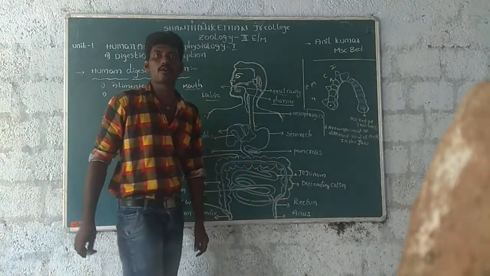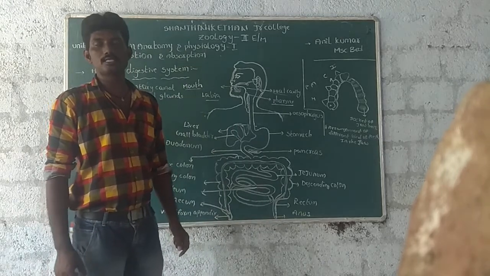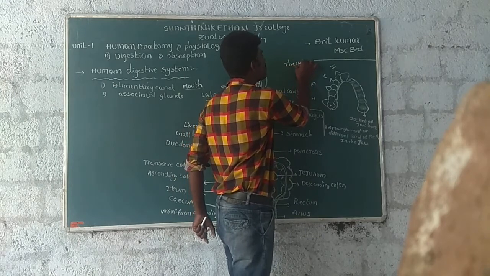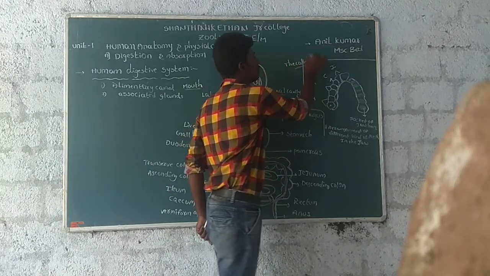This type of teeth is known as thecodont. This type of dentition is known as thecodont. It is a 2 marks question: What is thecodont teeth? What is thecodont?